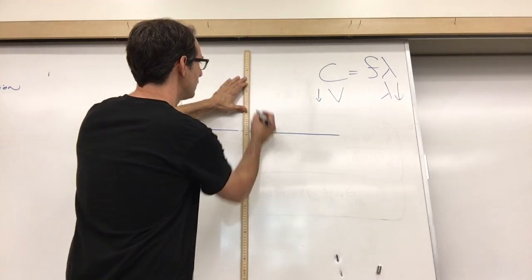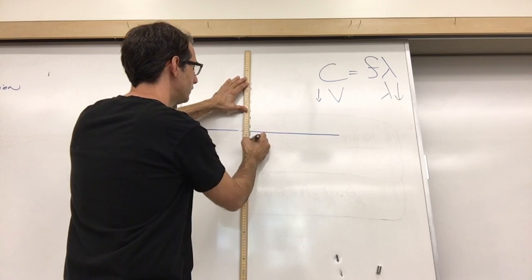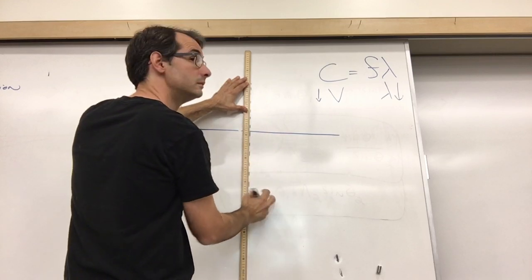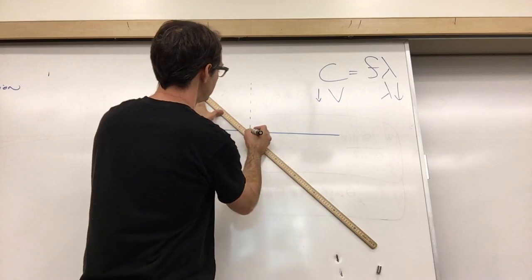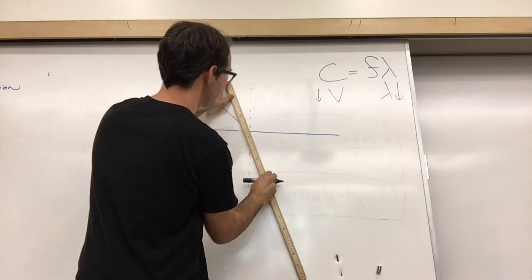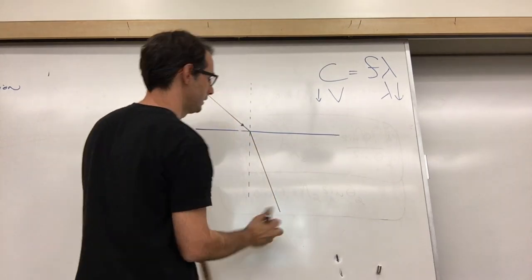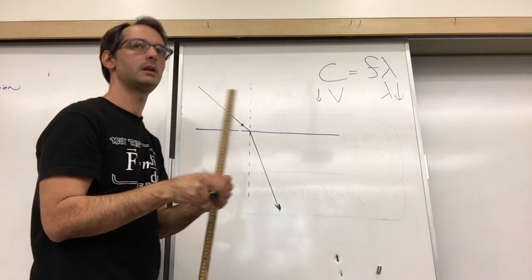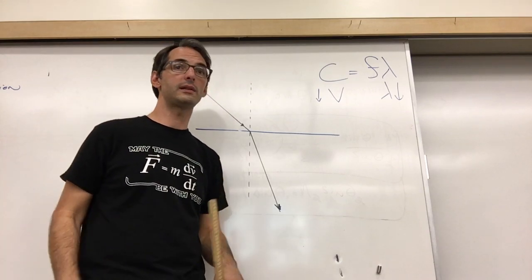Okay, so here's my normal line. I'm going to call this my incident ray, like such. I'm going to say that this is my refracted ray, like such. And I'm going to draw some wave fronts that go with these light rays.